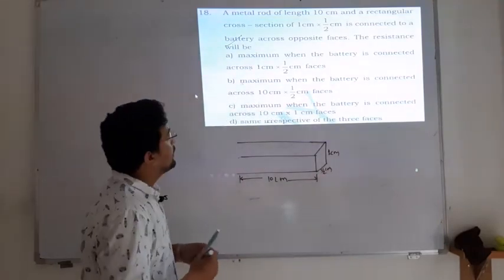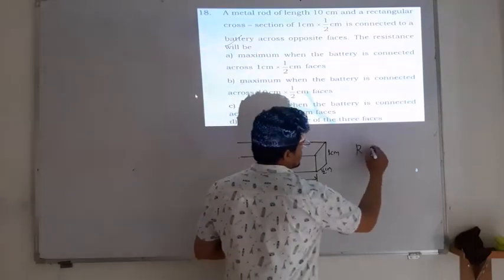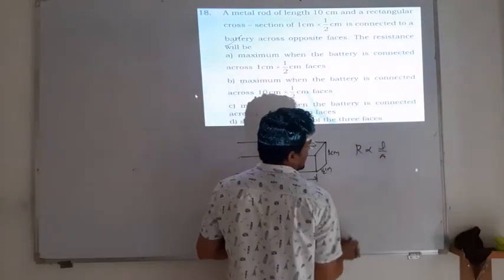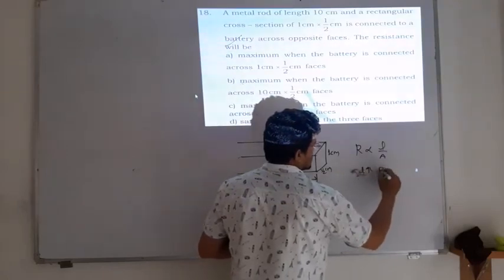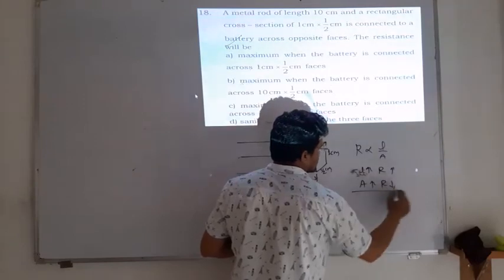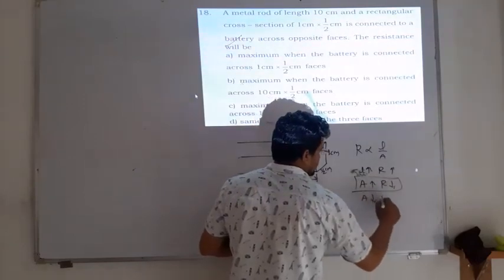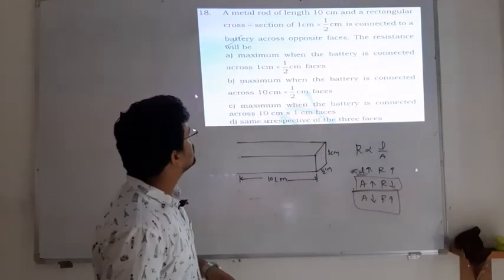Now the resistance will be maximum when? We know resistance is directly proportional to L upon A. That means if L increases, resistance also increases, and if A increases, resistance decreases. If A is minimum, resistance is maximum. So which option is correct?